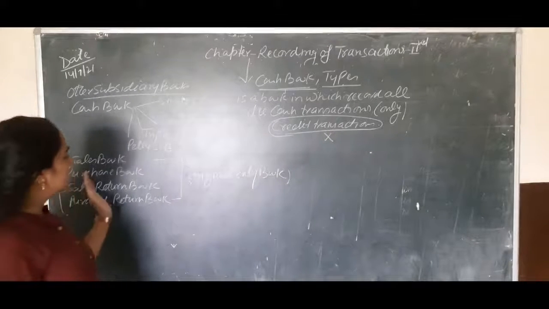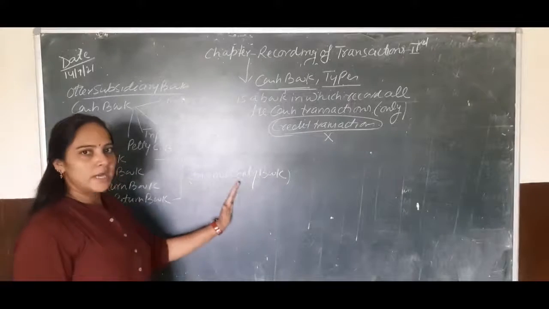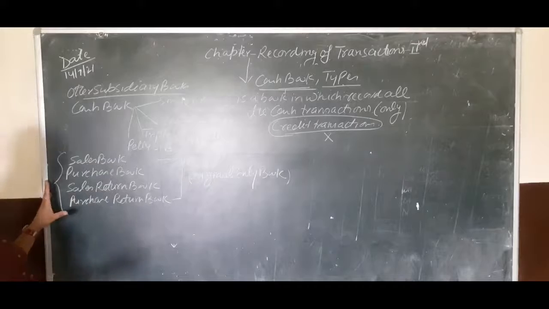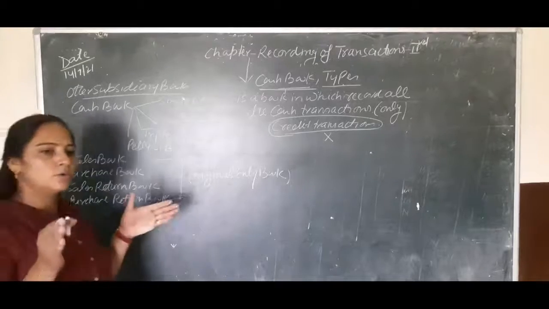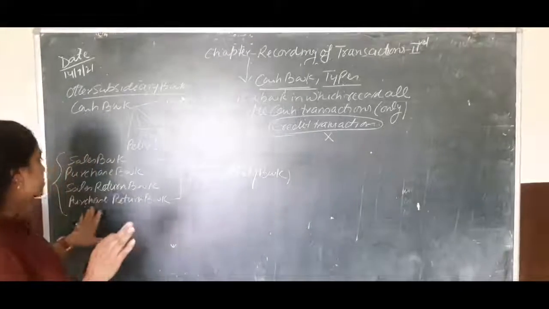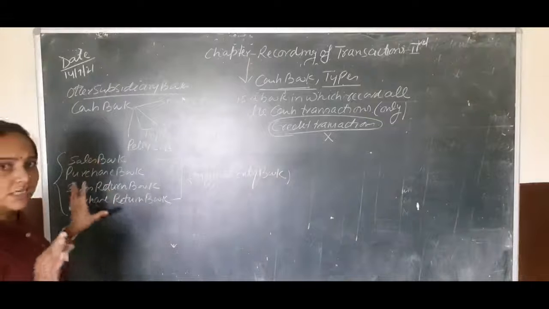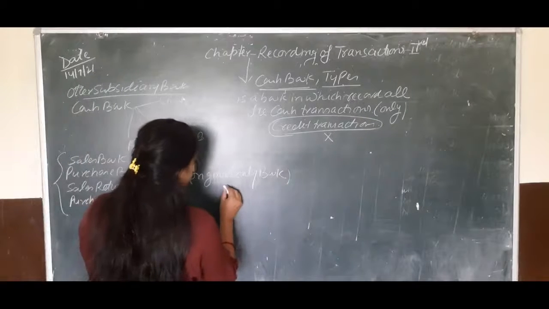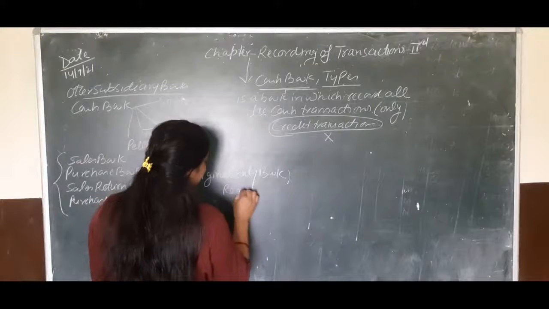So children, it's also called original entry book because in those books we can't change anything according to us. Okay, so in these books all the values used will be real.